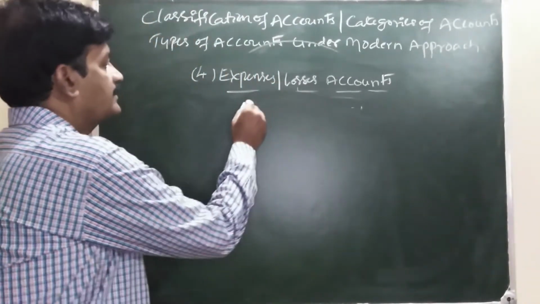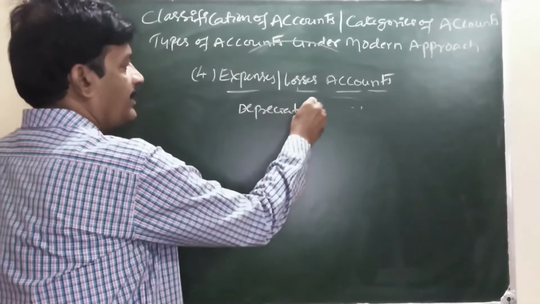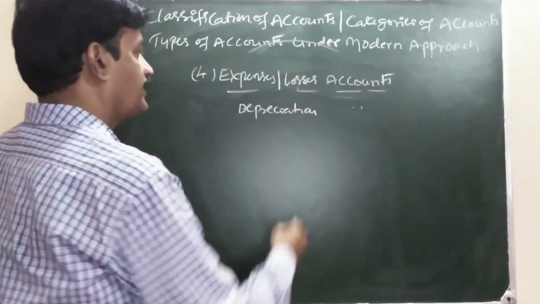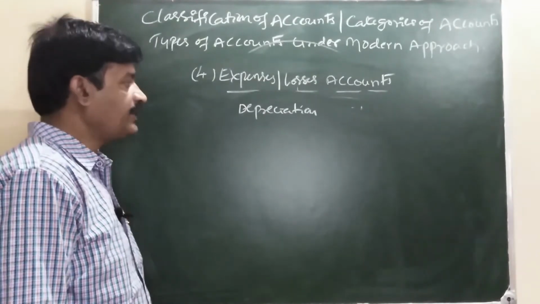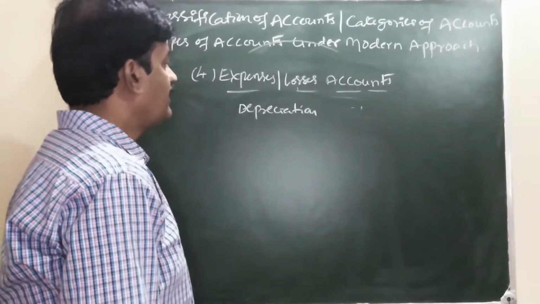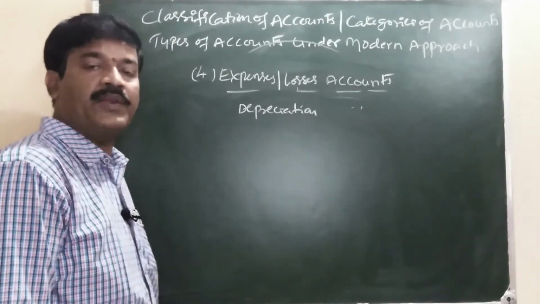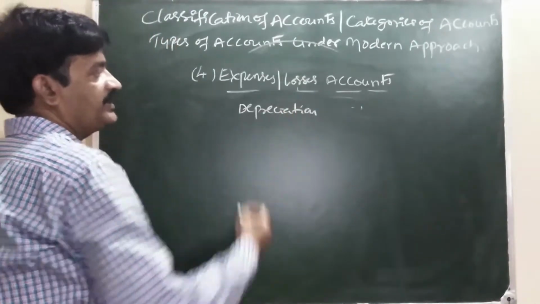Now losses. Depreciation, a reduction in value of fixed asset is called depreciation. Depreciation is a loss for the business. That loss is also taken into consideration at time of calculating the profit or loss of the business. Depreciation is a loss.